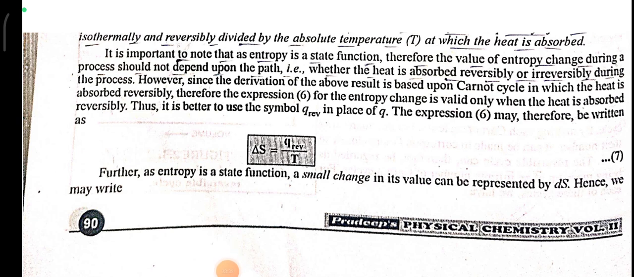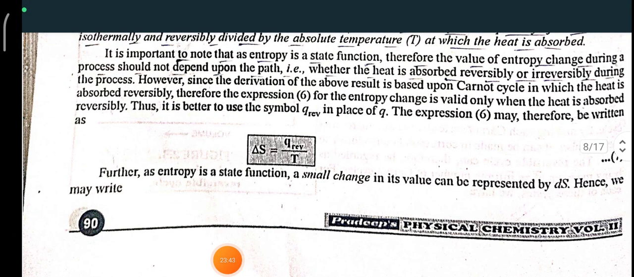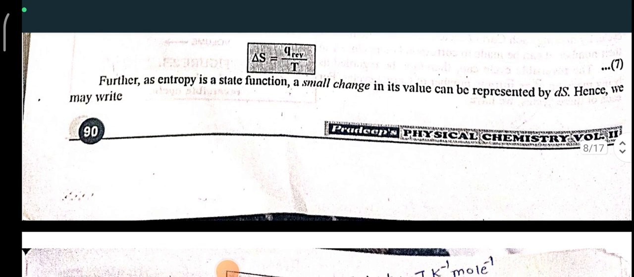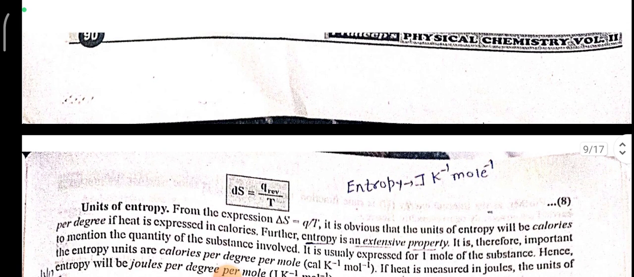It is better to use the symbol Q reversible in place of Q. We can say delta S is equal to Q reversible upon T. Further, as entropy is a state function, a small change in its value can be represented by dS. Hence, we can write dS is equal to Q reversible upon T.